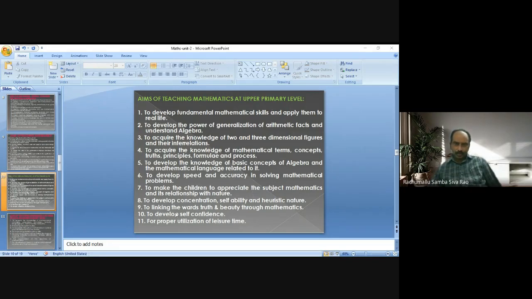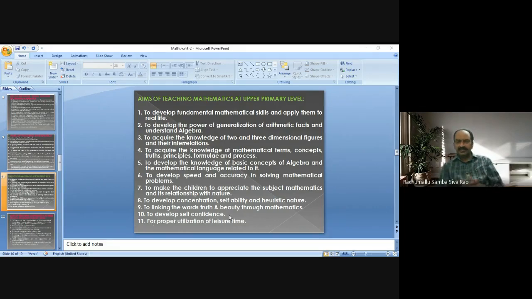Okay, next, linking the words truth and beauty through mathematics. To establish the relation between truth and beauty by learning mathematics at upper primary level is also one of the aims. Next, to develop self-confidence.